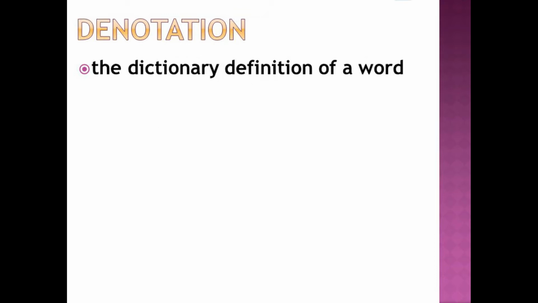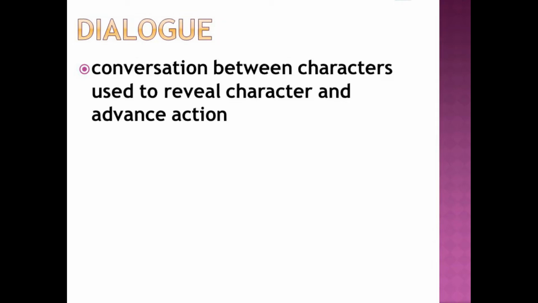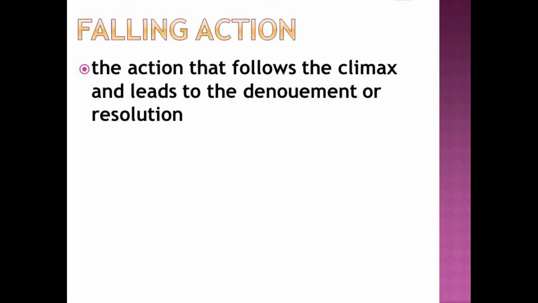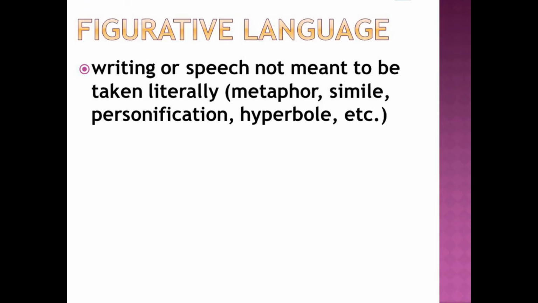Denotation. The dictionary definition of a word. Dialogue. Conversation between characters used to reveal character and advance action. Epic. A long narrative poem about the deeds of gods or heroes. Falling action. The action that follows the climax and leads to the denouement or resolution. Figurative language. Writing or speech not meant to be taken literally.